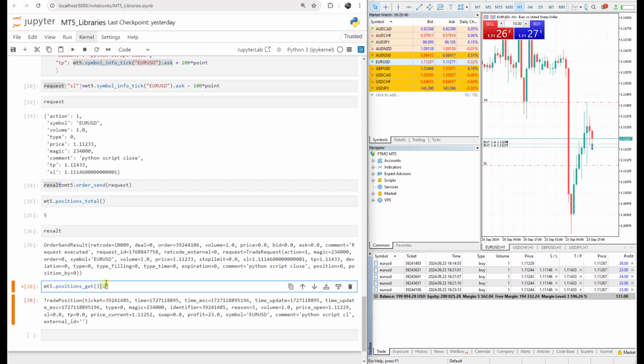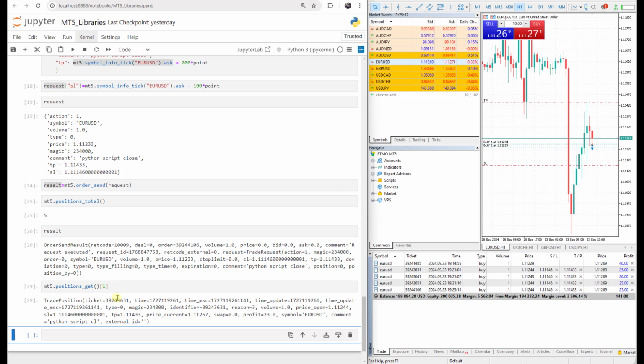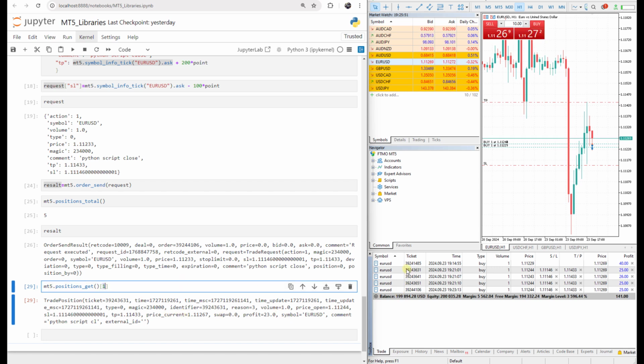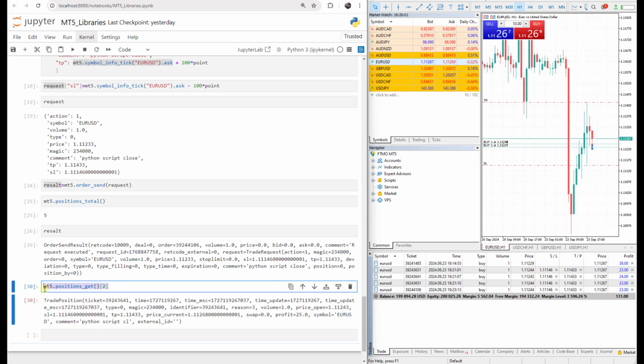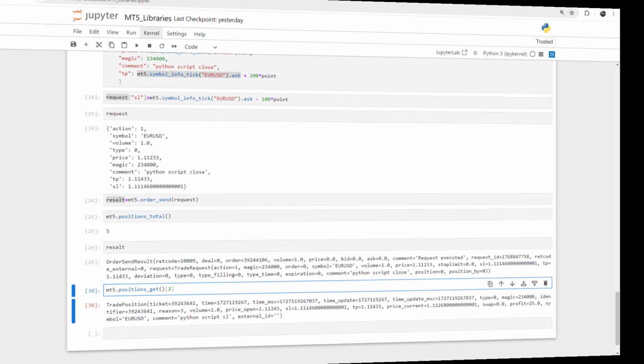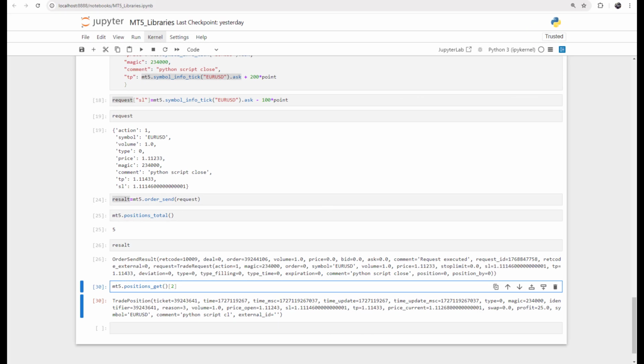But if I change it to 1, then it will return the data for the second open order, and it has stop loss and take profit, and the current price, all the data are here, and we can have access to all open orders in our list here by just choosing them, and we can use this method to modify our orders in the future. Okay, now we want to use two different methods in order to have access to the historical data of our pair.